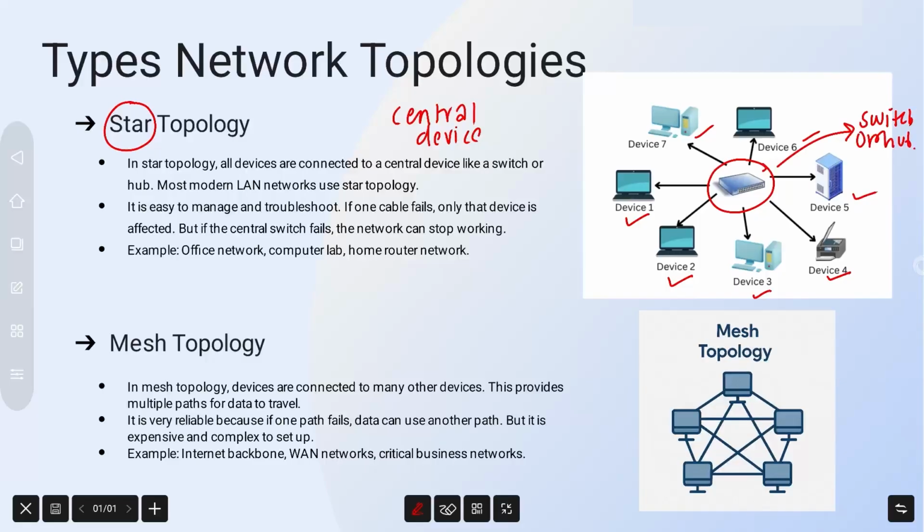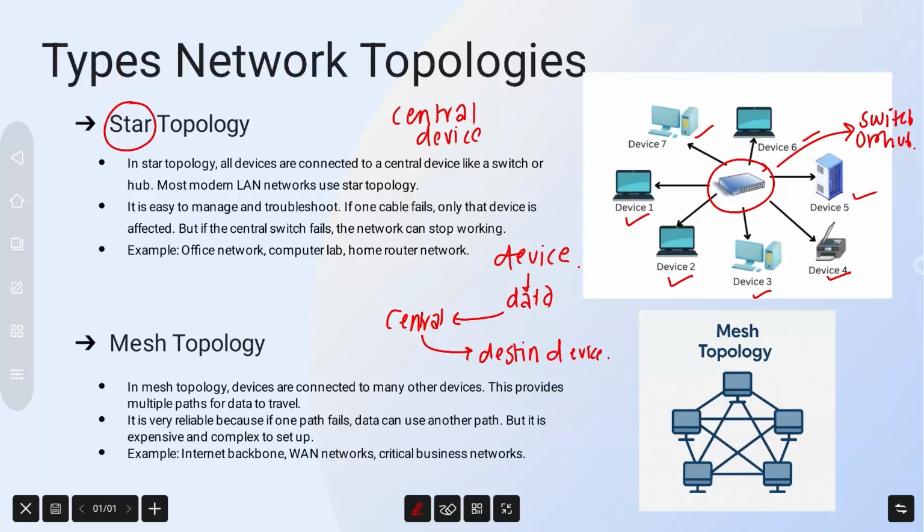Whenever any device wants to communicate, the data first goes to this central device, then it reaches the destination device.